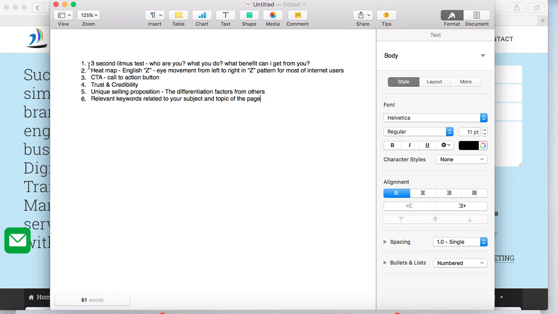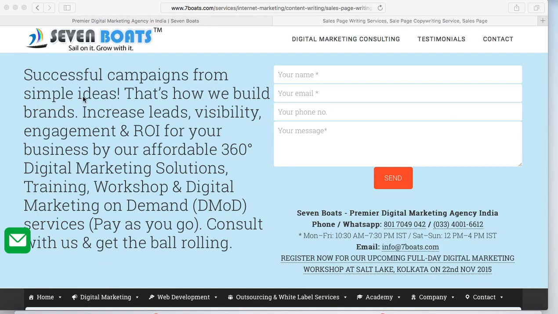Now what is this? Whenever a user comes to a landing page from the Google search result, from SERP, they are very impatient. They don't have much time to browse or wait on your web page and see everything in detail. So the first 3 seconds are very important. In these 3 seconds you have to answer 3 questions: who are you, what you do, and what benefit you can give to your potential customers. Your potential customers ask, who are you, what do you do, and what benefit can I get from you. So at the very first glance on your landing page, you should provide this information.